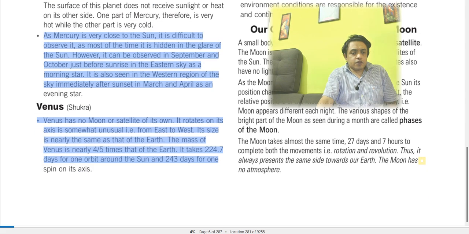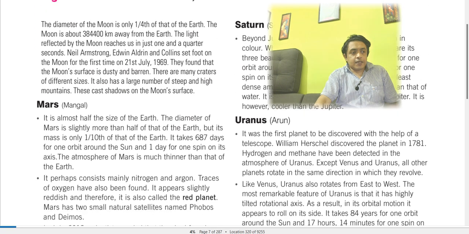There is no atmosphere on the moon, and it takes 27 days and 7 hours to complete both movements, rotation and revolution. The diameter of the moon is only 1/4 of the Earth, and the moon is 384,400 kilometers away from the Earth. The light reflected from the moon reaches us in just 1 and a quarter seconds.